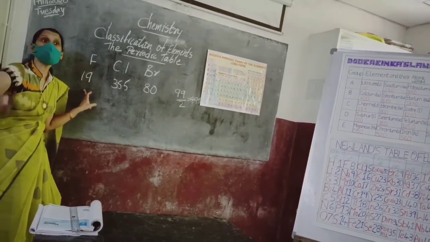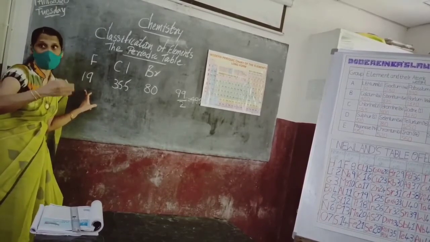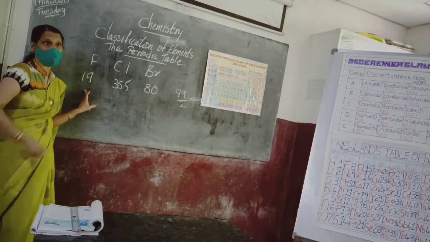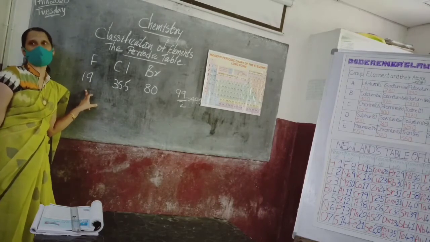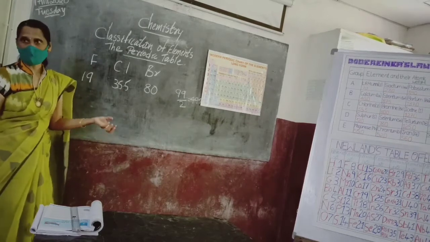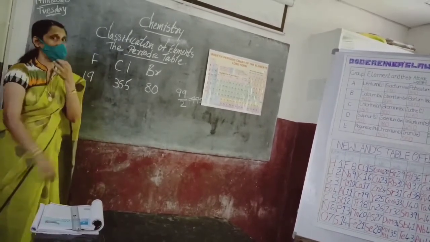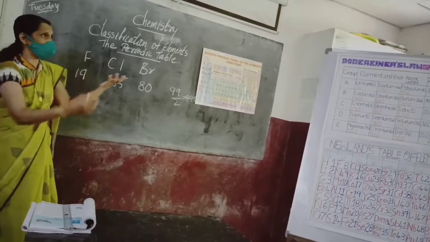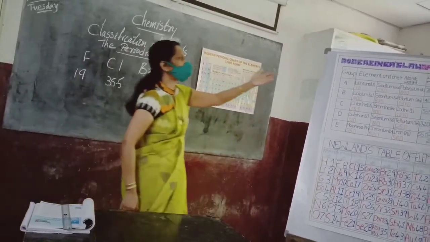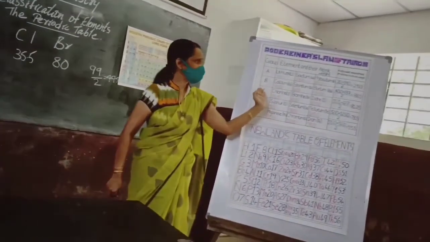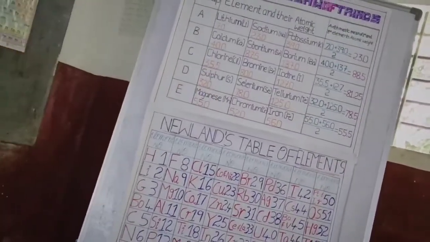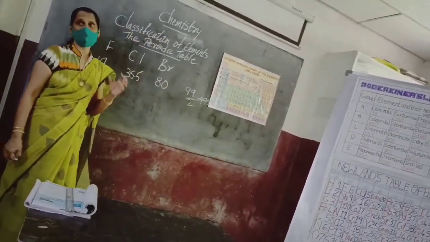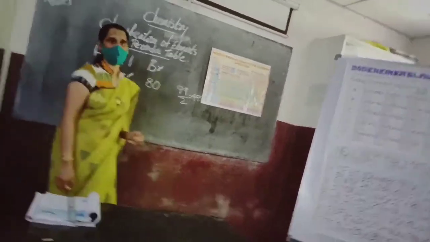And also techniques improved. At that time there were not that many techniques for finding out the atomic weight. But the techniques improved for finding out the atomic weights and it became a failure. And also, all the non-metal elements, as already told, fluorine, there is no provision of fluorine in this table. Fluorine, can you see fluorine anywhere? No. So, all the elements were not accommodated in the table. So, triads was a failure.